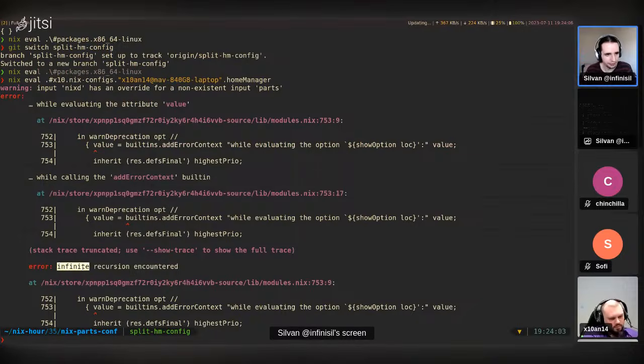Oh, okay. Yes, there we go. We get the infinite recursion. All right. And is there any clue in here? There is not a lot of clues in here.